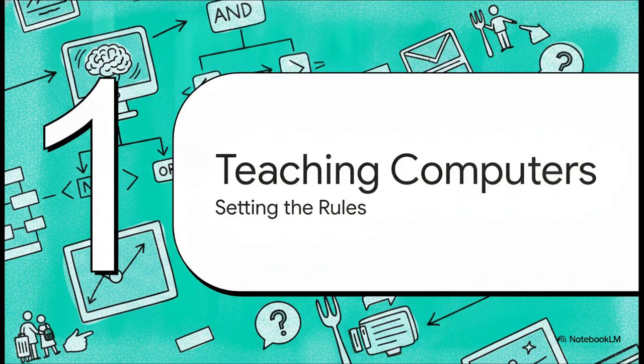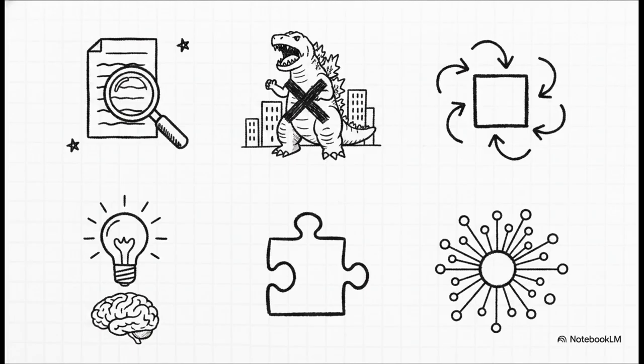Teaching computers to understand. Setting the rules of the game. So before we can even start writing code, we need some ground rules. Our meaning representations have to meet very specific computational requirements. The fancy academic term is desiderata, if they're actually going to give our tourists good restaurant advice. Here are the absolute must-haves. First up, verifiability. The system needs to be able to compare a statement to its database to see if it's true. Second, unambiguous representations. Look, if you say, "I want to eat someplace close," the AI needs to know you want a nearby restaurant, not that you're Godzilla wanting to literally devour a nearby location.